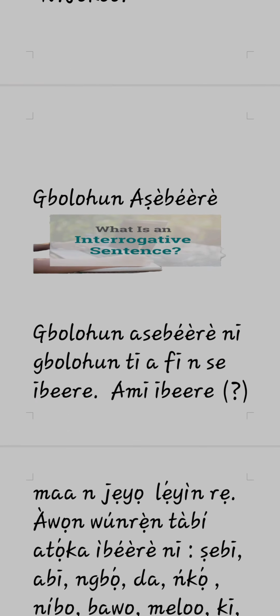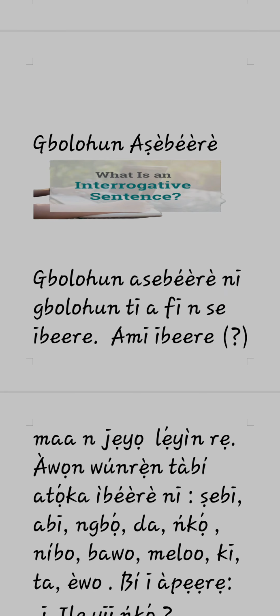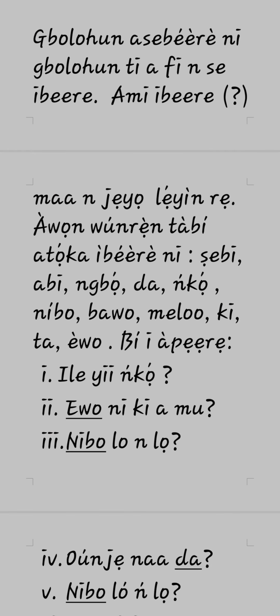The next one we'll be looking at is gbólóhùn àṣebéèrè. Gbólóhùn àṣebéèrè ni gbólóhùn tí a fi ń ṣe ìbéèrè. It's a sentence that is used to ask a question, known as an interrogative sentence. And at the end of it, there's what we call àmì ìbéèrè. So it is a clue. The moment you see a question that has a question mark at the end of it, we call it gbólóhùn àmì ìbéèrè. And what are those words that we use to identify it? Ṣebí, àbí, ńgbọ́, ńkọ́, níbo, báwo, mélòó, ta ni, èwo. Those are some of the words that we use in asking questions.